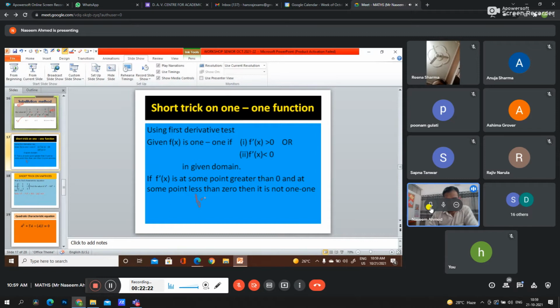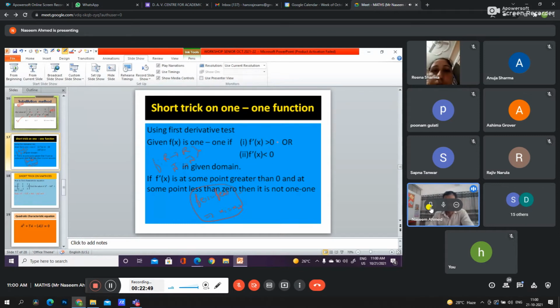This was like f(x1) equals f(x2) and we have to prove x1 equals x2, as given in the NCERT. But some students find this difficult because they get confused in the mapping. If given real to real, natural to natural, students get confused.